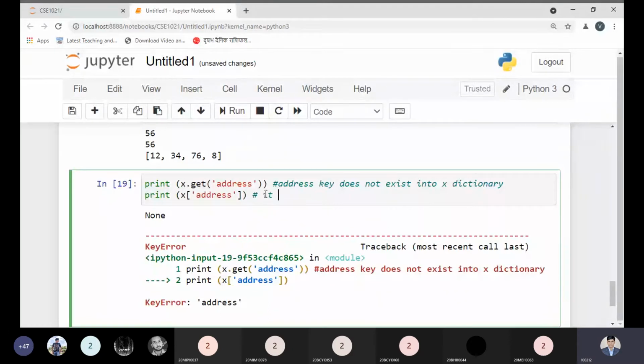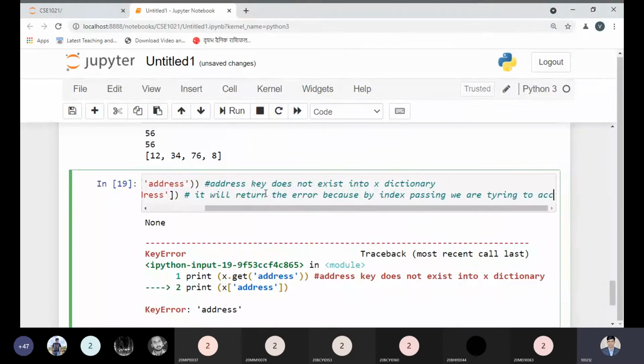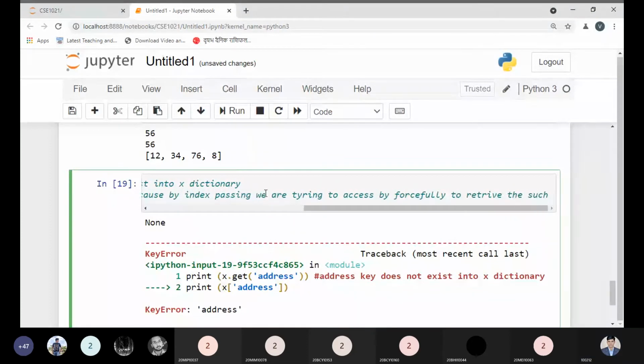It will return the error because by index passing we are trying to forcefully retrieve such a key value.